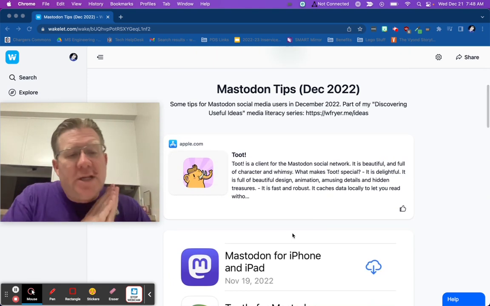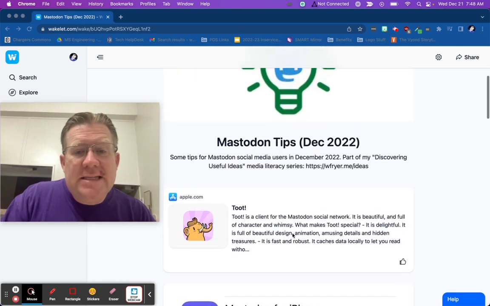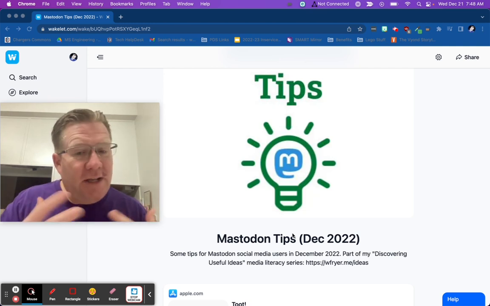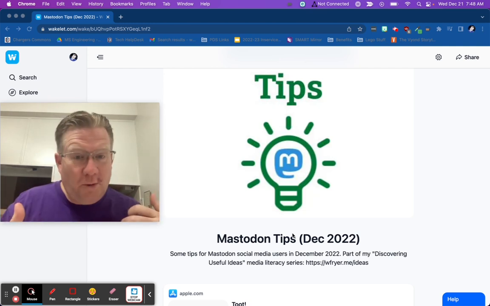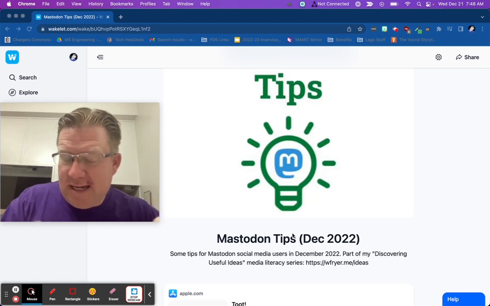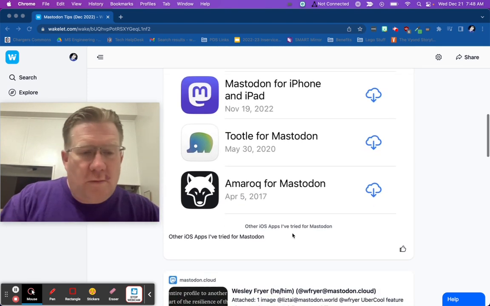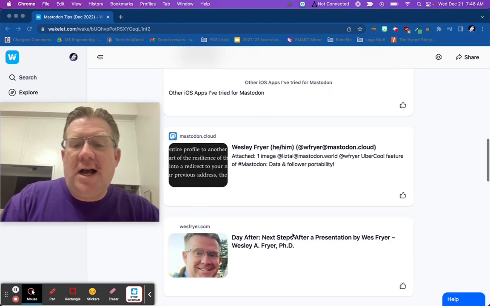One of the best things that we can do for each other, by the way, is to serve as filters for each other. And so when somebody has done something a little bit more than we have, has a little more expertise and has some tips, they can share them. That's the whole reason I'm doing this, maybe to save some time. So go for the app Toot.